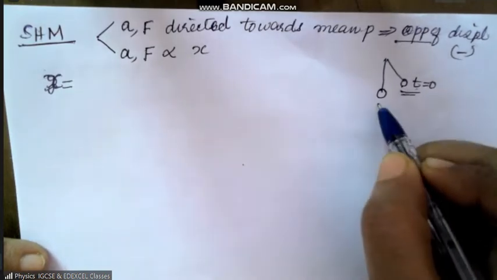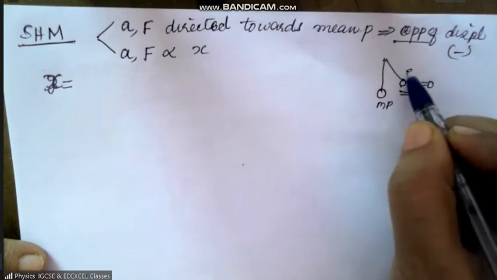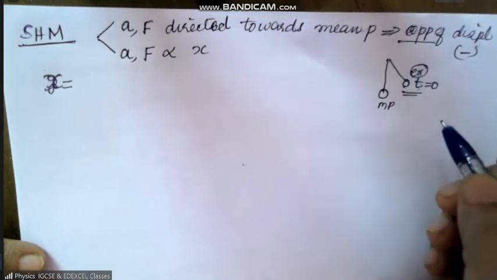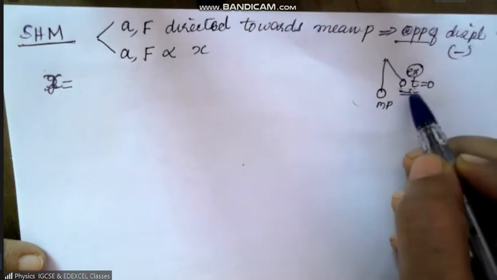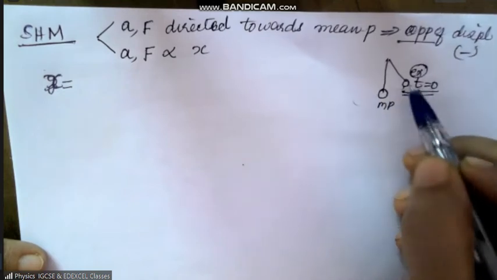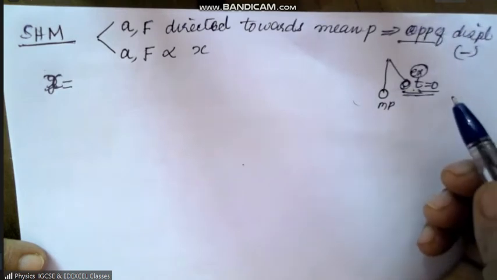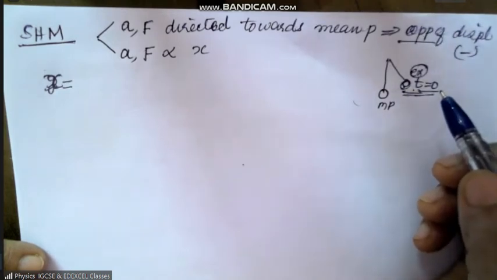Now this is the mean position, this is the extreme position, right? If you start timing the oscillation from the extreme position, when t is equal to 0, the particle is at the extreme position. What is the equation?